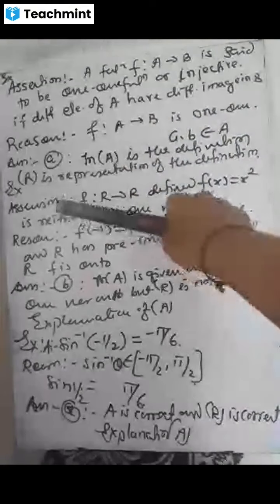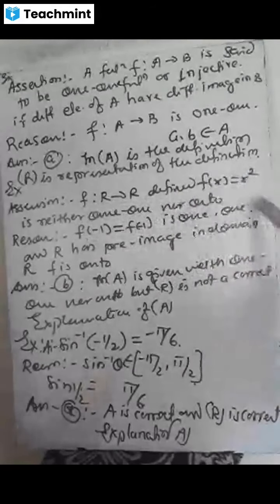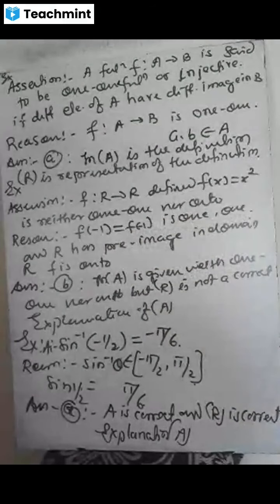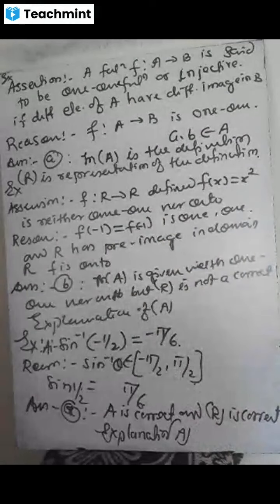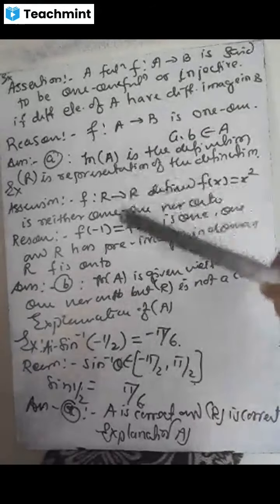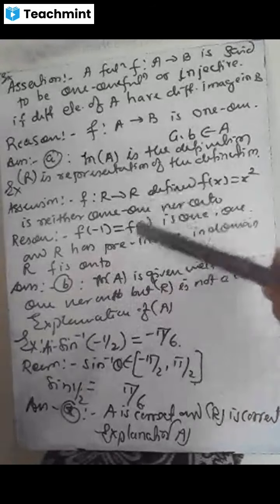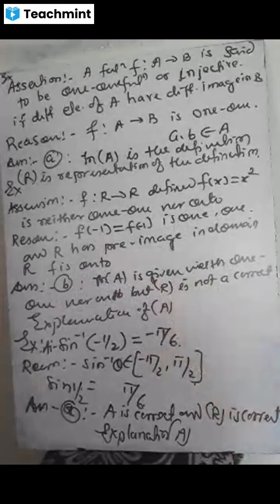Then here, second question: f from R to R is defined, f(x) equal to x square is neither 1-1 nor onto. Here it is given neither 1-1 nor onto, but in the reason it is given f(-1) equal to f(1), so it is 1-1, and R has a pre-image in the domain, and it is onto. If you observe the assertion and reasoning, A is given neither 1-1 nor onto, and R is not a correct explanation of A, so we have marked the option as B.